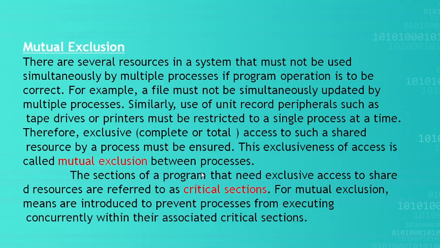In a program also, we will have some block of code where exclusive access is needed, which are referred to as critical sections. These sections have a block of code which should be used by only one process at a point of time.